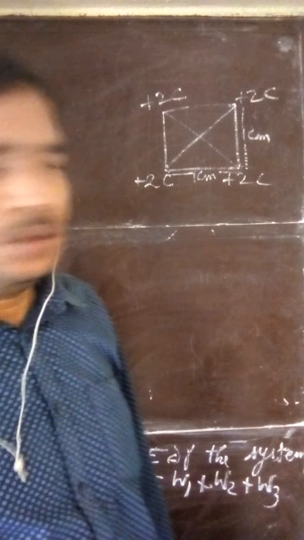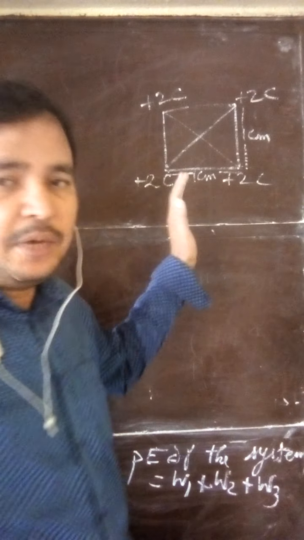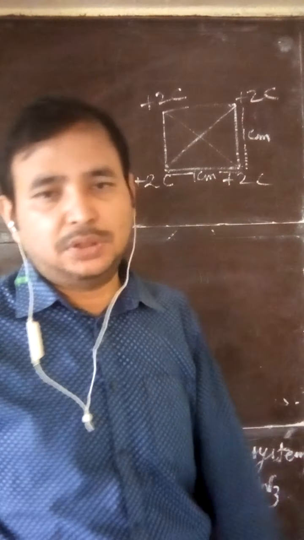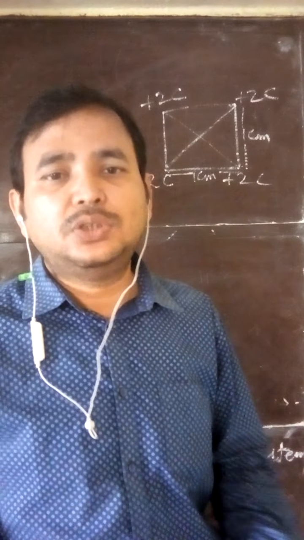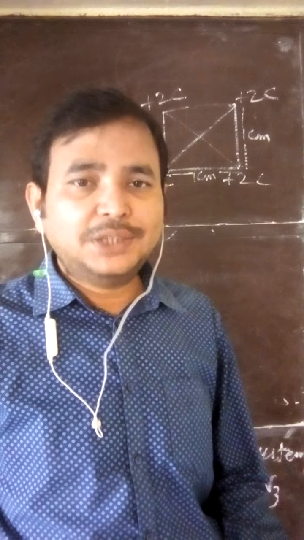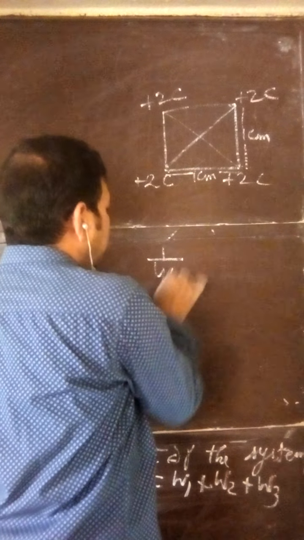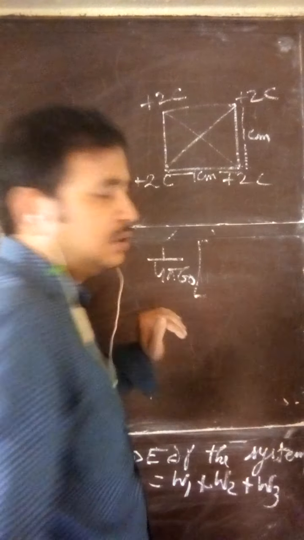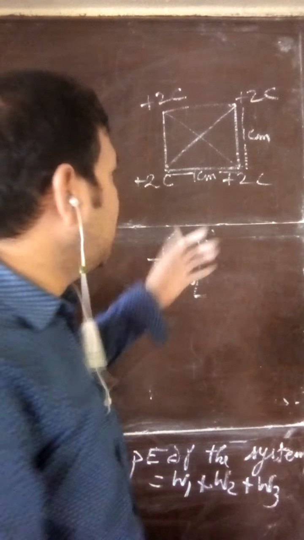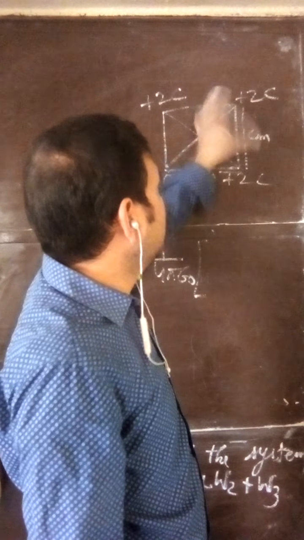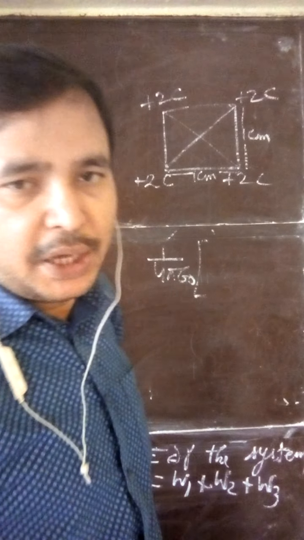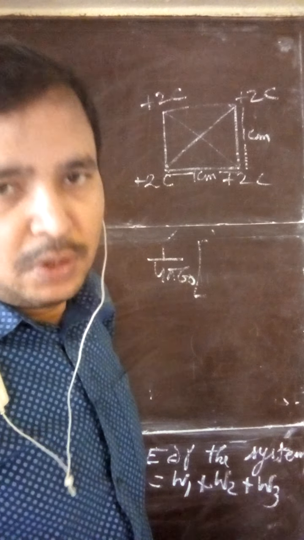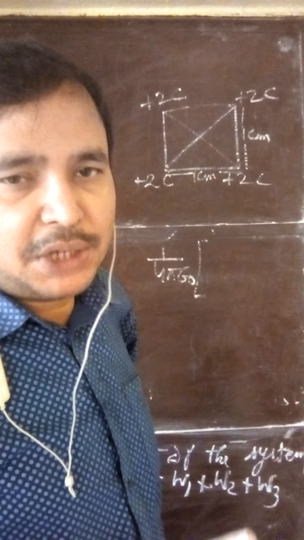So we have to understand that potential energy is always calculated for a system. It means the system constitutes at least one pair of charges. It can constitute more than one pair, but at least it must constitute one pair of charges. So we have derived the formula: 1 by 4 pi epsilon naught, product of charges and the distance between them. We have to make pairs. How many pairs are possible here? 1, 2, 3, 4, 5, 6. So 6 pairs are possible. So you have to write the product of 6 pairs of charges and the distance between them.